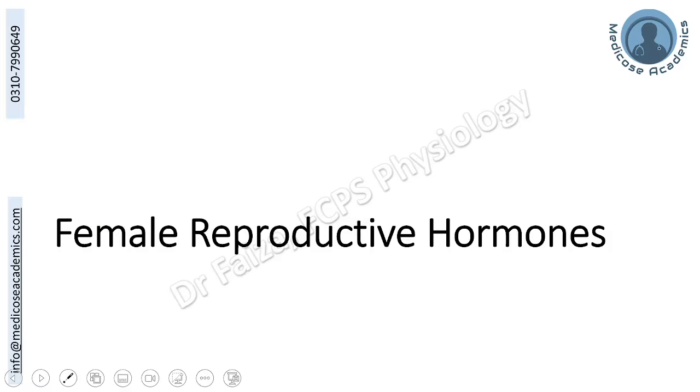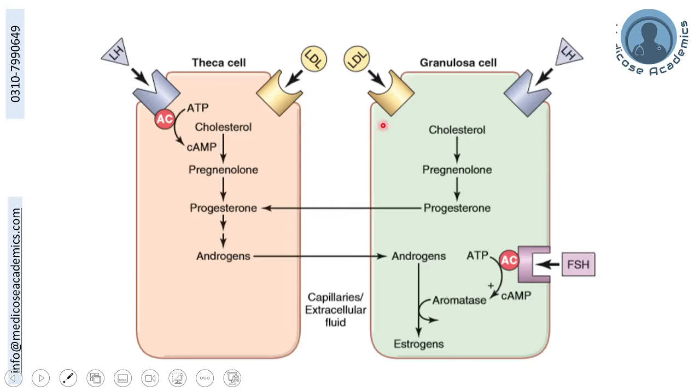Female reproductive hormones. As you know, ovarian cells, the two most important being the theca cells and the granulosa cells, are responsible for the production of female reproductive hormones. The two most important hormones for the activation of the ovary, coming from the pituitary, are the luteinizing hormone and the follicle stimulating hormone.